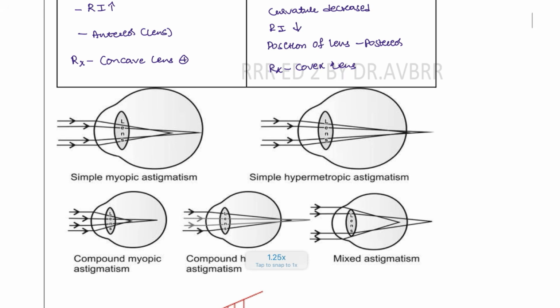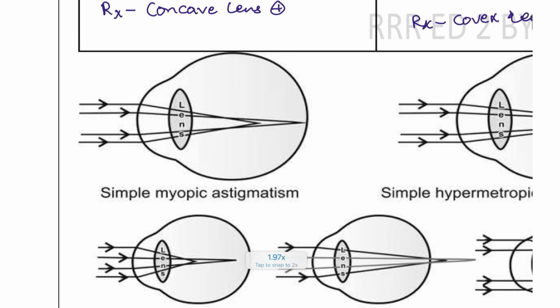Next, moving on to astigmatism. Astigmatism means irregular vision. It could be associated with myopia or with hypermetropia. So what is happening in these patients? In these patients, two images are forming. For example, here you can see there is an image on the retina and there is an image in front of the retina. So this is known as simple myopic astigmatism.